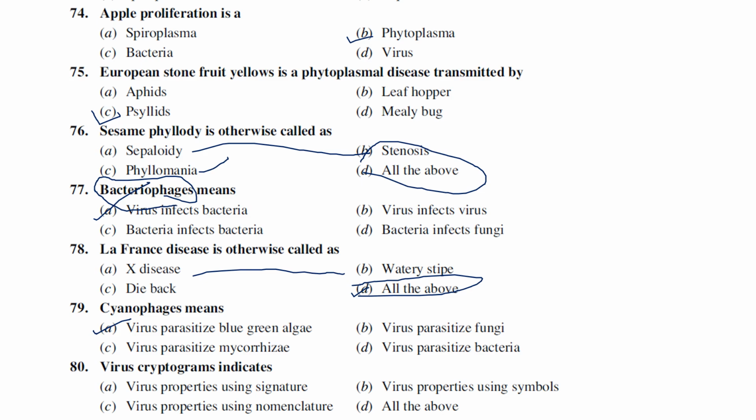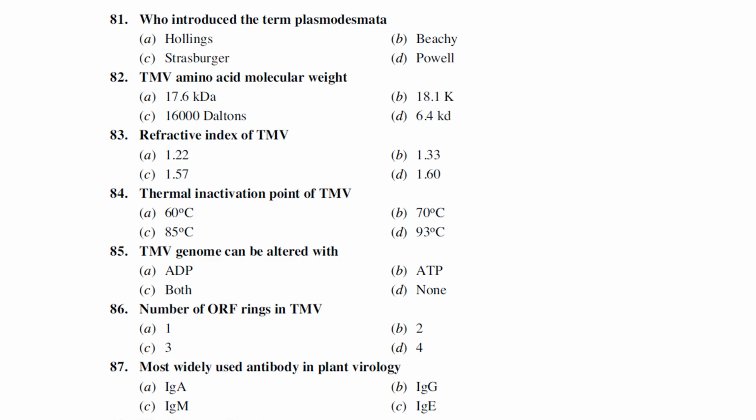The next one is what virus cryptograms indicate. Cryptogram means short names. Generally, virus properties written using symbols are known as virus cryptograms, that is, short symbols. Who introduced the term plasmodesmata? The term plasmodesmata was first introduced by probably Strasburger, I think so.